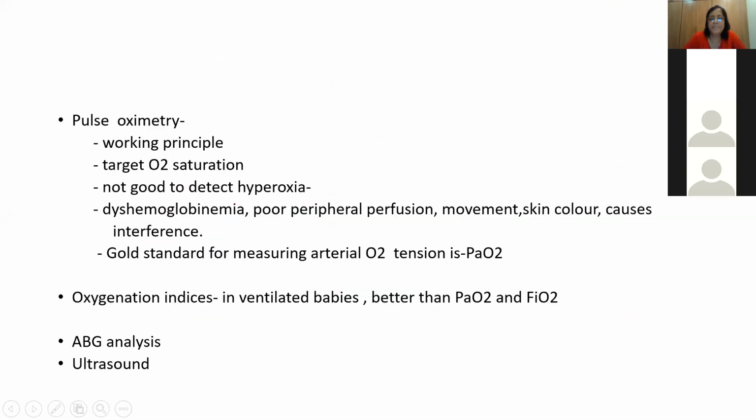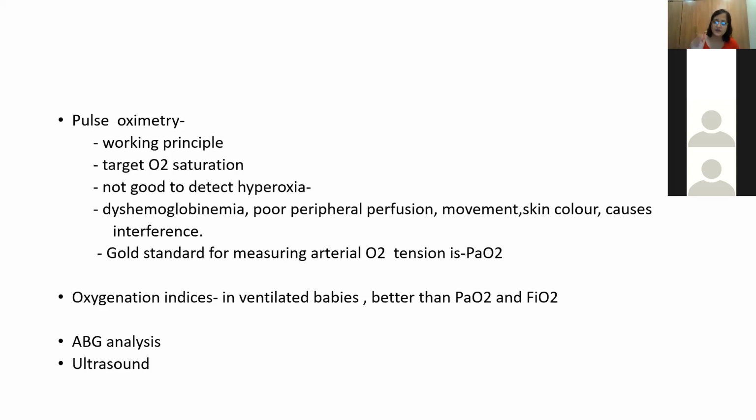Now, what is the next important investigation? Rather, it's a part of the examination. This is pulse oximetry. And what is the working principle of pulse oximetry? It is a spectrophotometric evaluation that we do. The working principle is we pass lights of 2 different wavelengths, one is 660 nanometer and one is 940 nanometer.